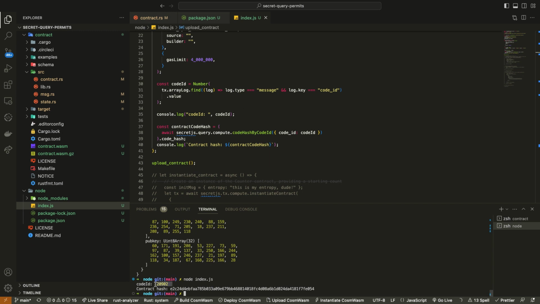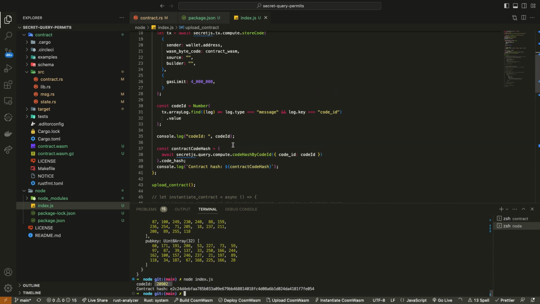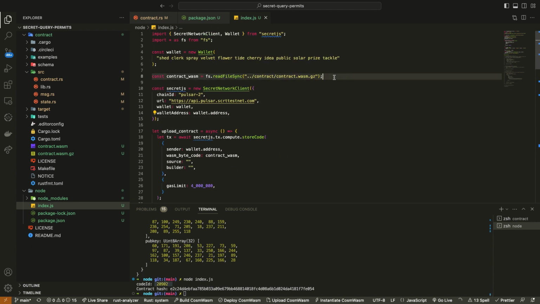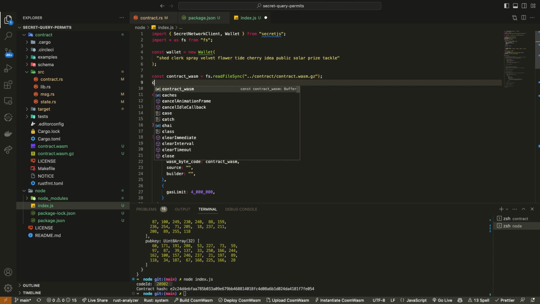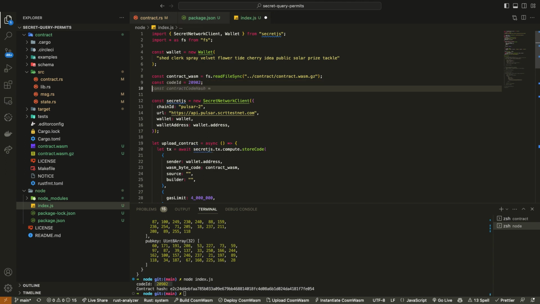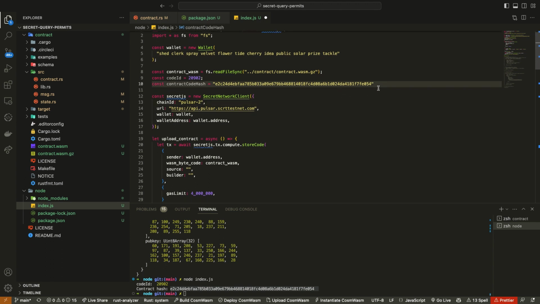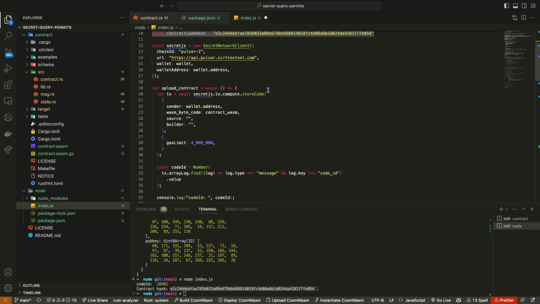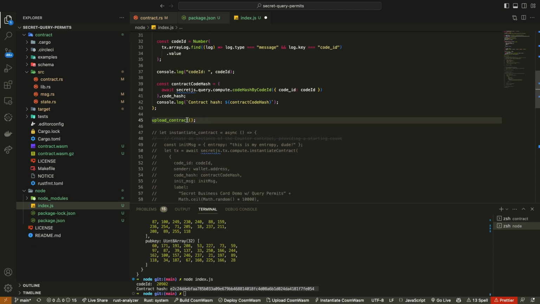Awesome. So upon successful upload, it will return a code ID and a contract code hash. Let's just store those as variables. (20902), and then we have our contract code hash, which is a string. All right. And with this information now, this is what we use to actually instantiate the smart contract. So I'm going to comment out this upload script.